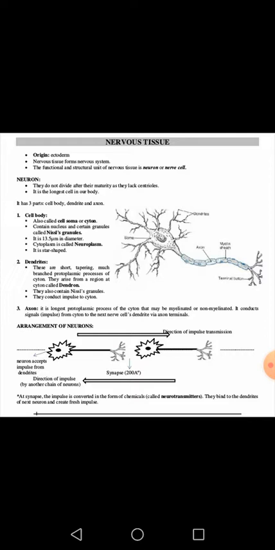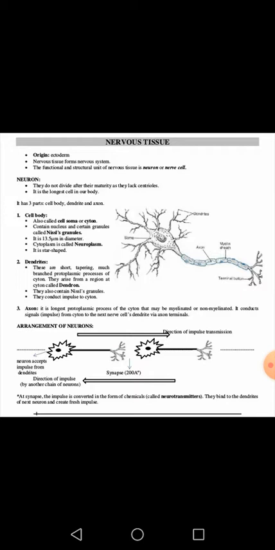Neurons do not divide after their maturity as they lack centrioles. Once the neuron becomes mature, it doesn't divide; it doesn't have the capability of cell division because it lacks centrioles. Another thing: the neuron is the longest cell of the human body, about 100 centimeters in length.